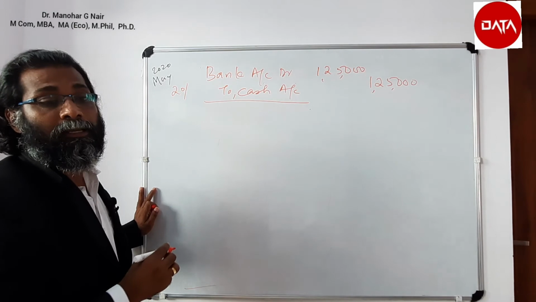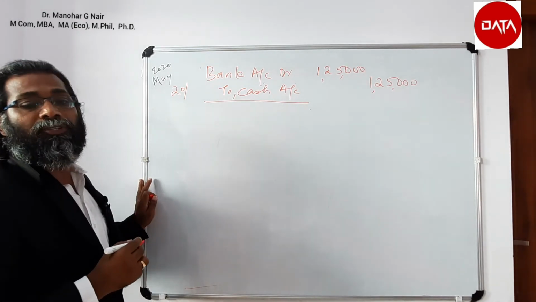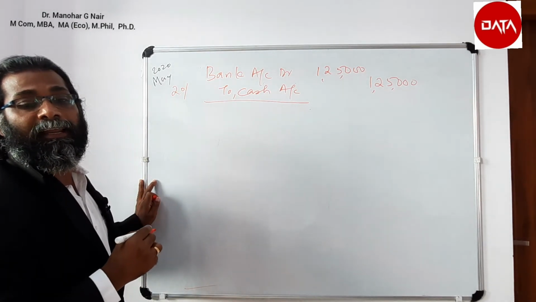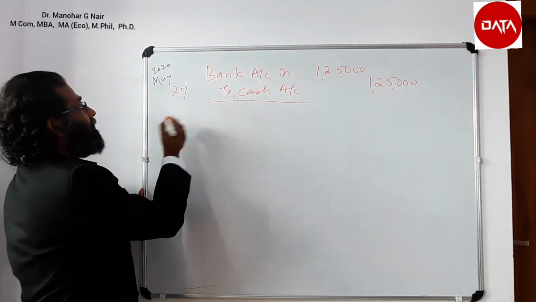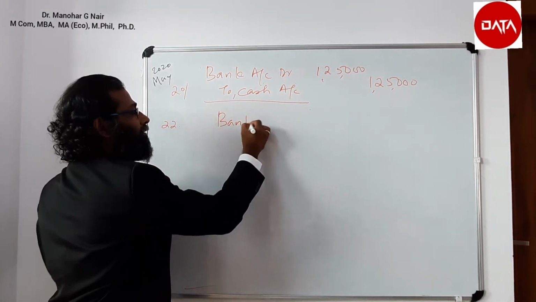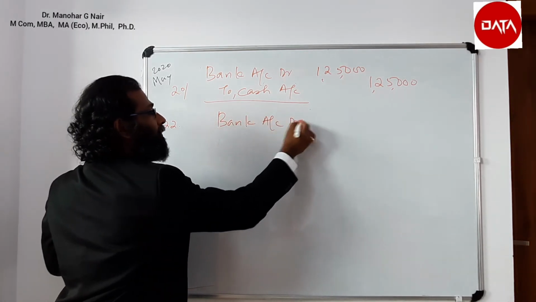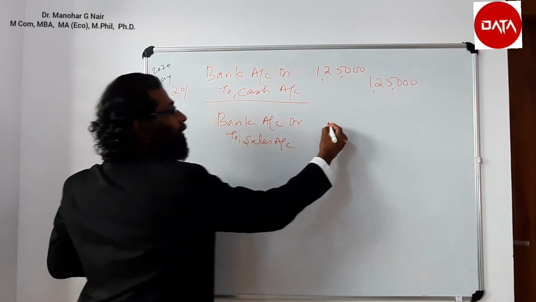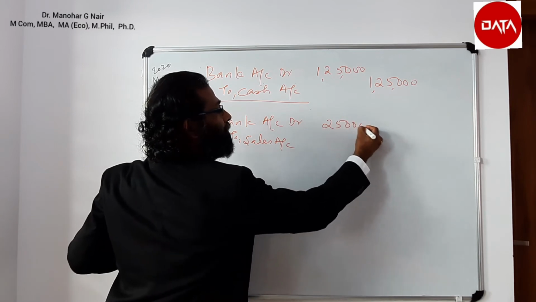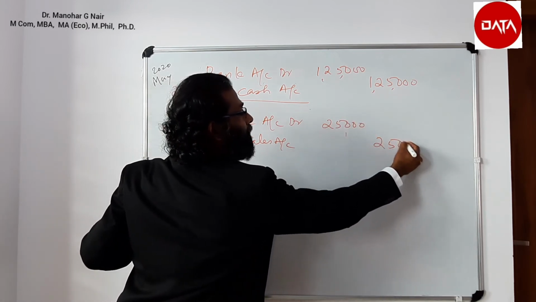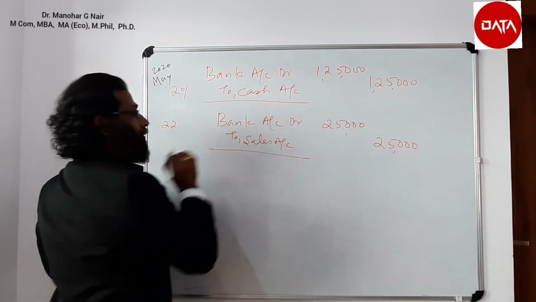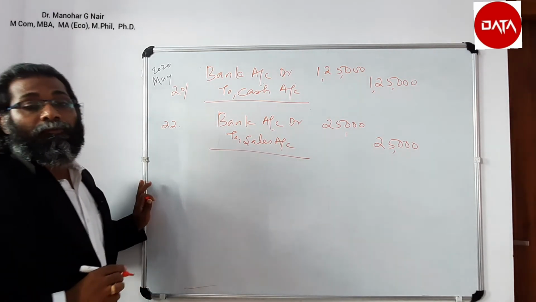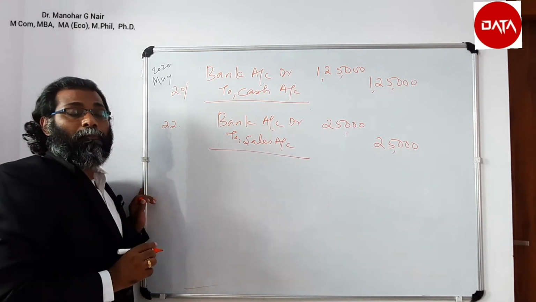Next is on 22nd, sold goods to Sharma and received check directly to our bank for 25,000. Bank to be debited, bank account debit to sales account to the extent of 25,000. Now, next, withdrew cash from bank for personal use.